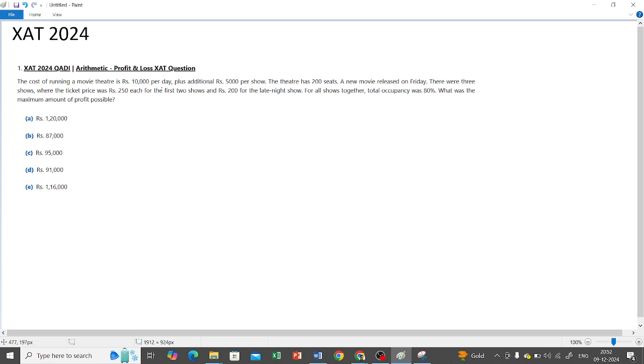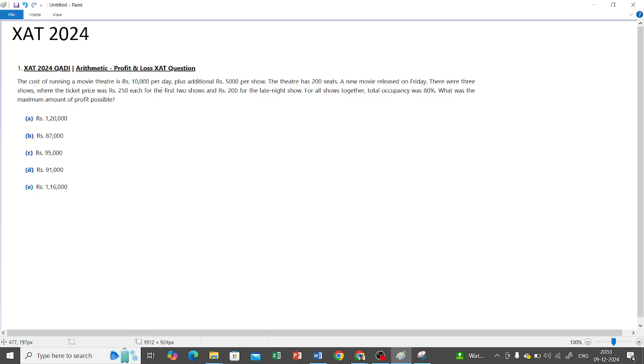Plus additional rupees 5,000 per show. The theater has 200 seats. Okay, how many seats does the theater have? 200 total seats. A new movie released on Friday. There were 3 shows where the ticket price was rupees 250 each for the first 2 shows and rupees 200 for the late night show.